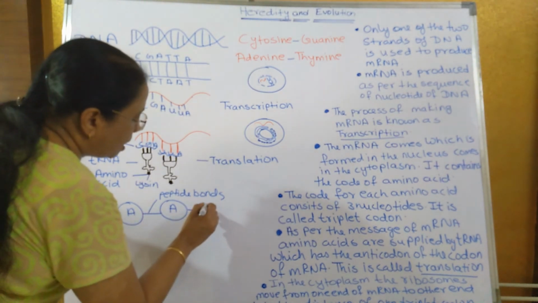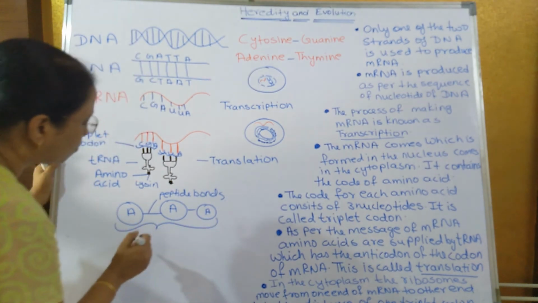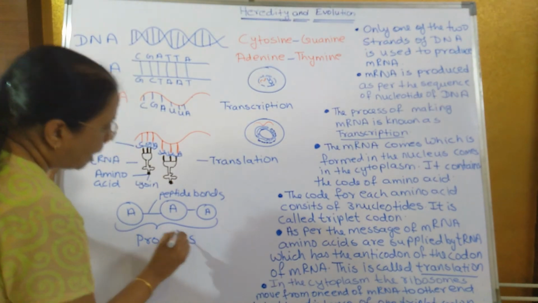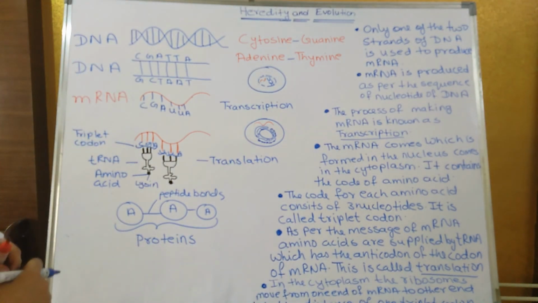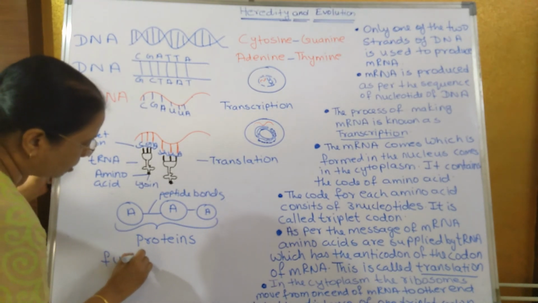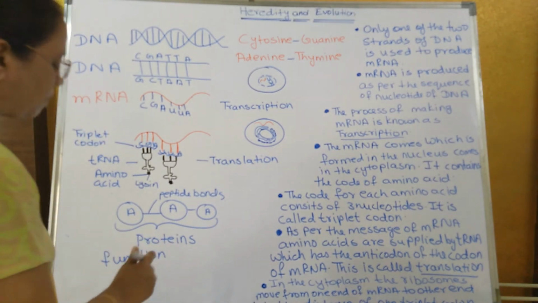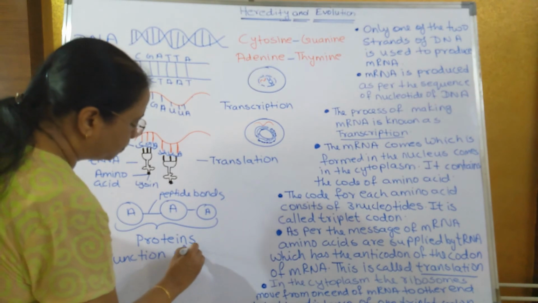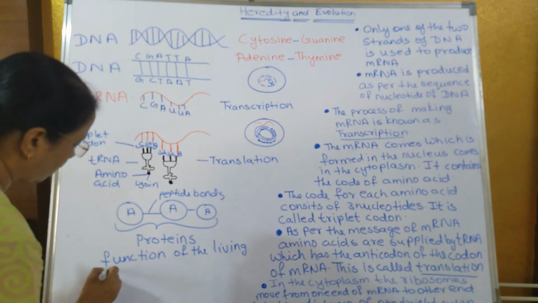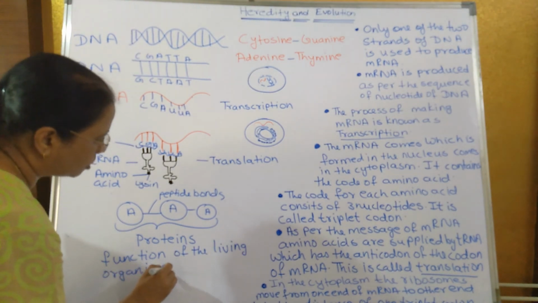So if many amino acids, chains of amino acids, together form what? Proteins. And these proteins are very important for what? Functions of our body. All the functions are done with the help of the protein. So protein helps in the functions of the living organism, as well as the appearance also. In appearance also it helps.